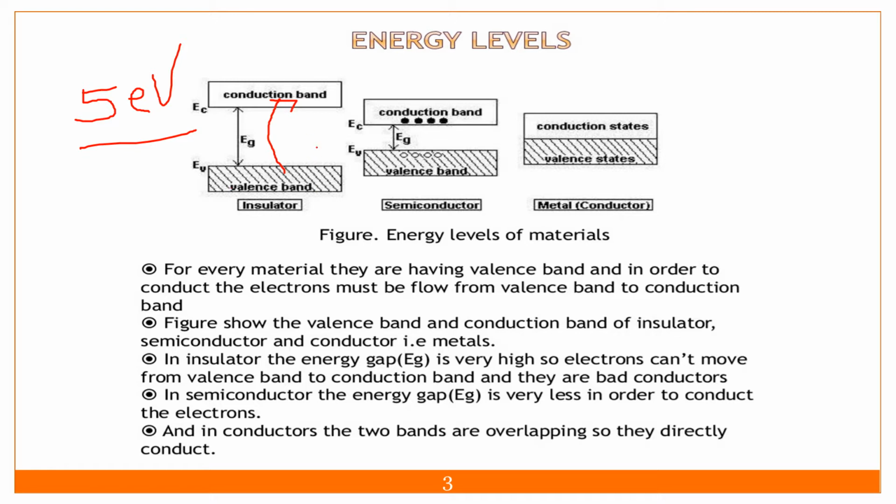If the electron absorbs energy, it will try to jump to the conduction band, but the gap is very high, so it will not go there and will stop over here. So conduction will not occur in the insulator, but in the semiconductor, what will happen? The band gap is small as compared to the band gap in the insulator.